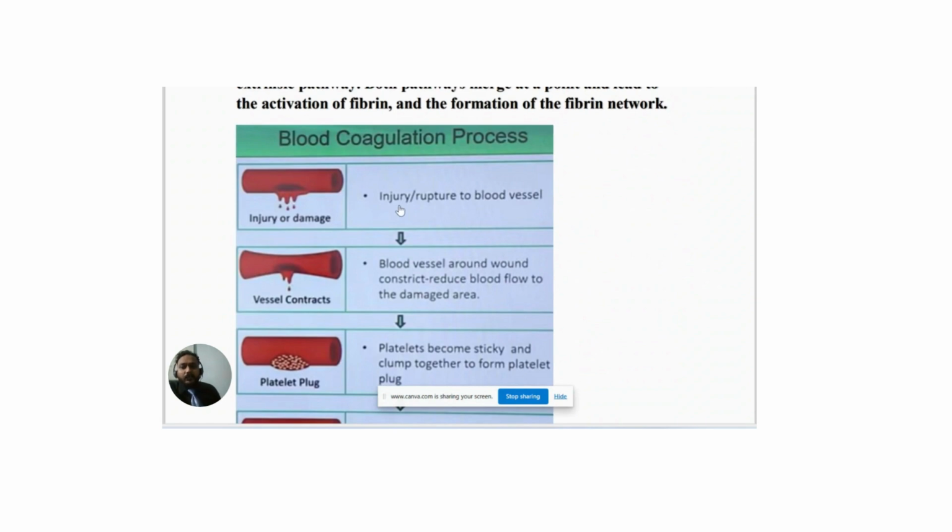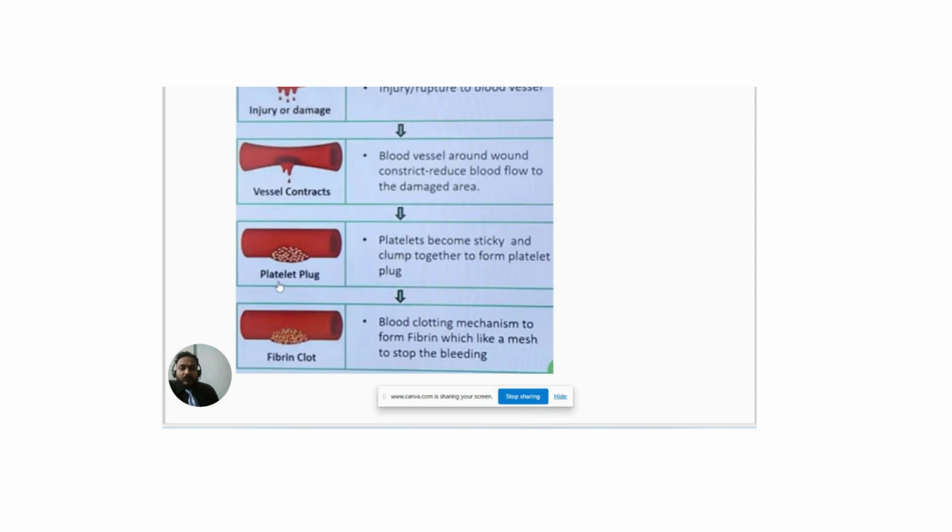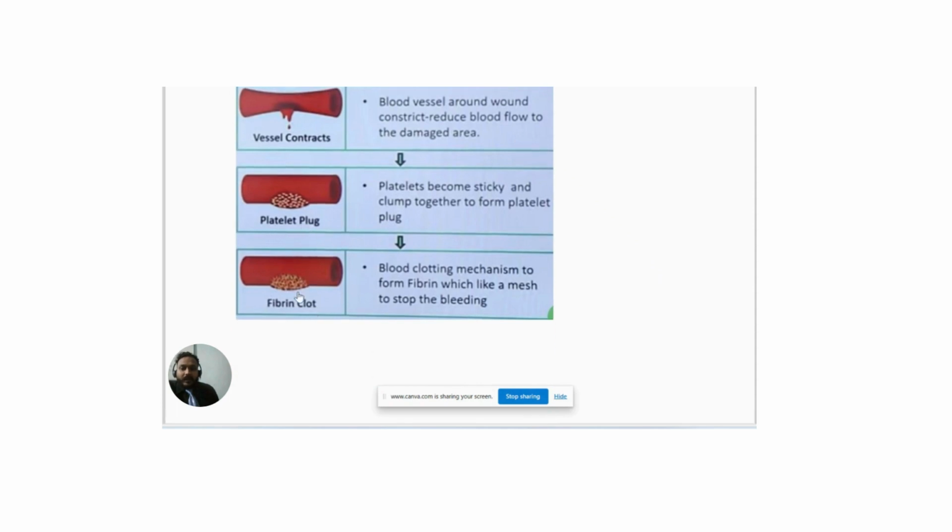Here in this flow chart, you can understand the blood clotting process. The first step is injury or damage to the epithelial cell. The next step is vasoconstriction, which attracts the platelets to stick and form the plug. And ultimately the fibrinogen converts into fibrin threads and makes a network of fibrin threads, and ultimately it leads to the blood clotting.